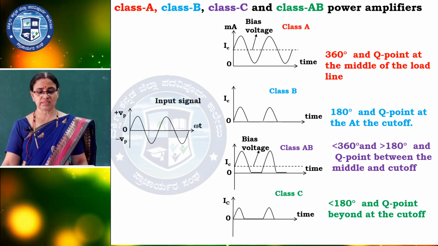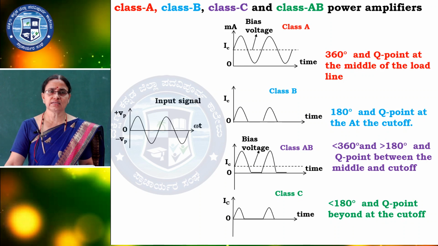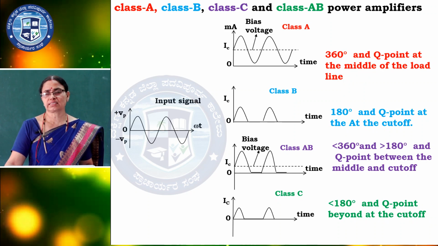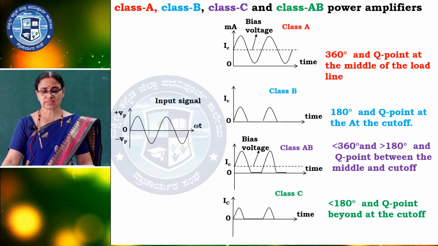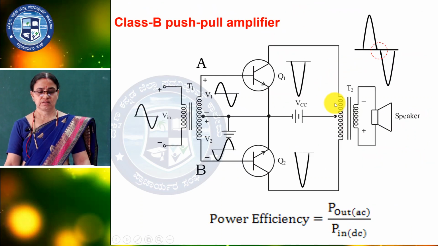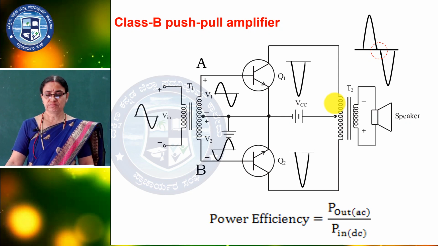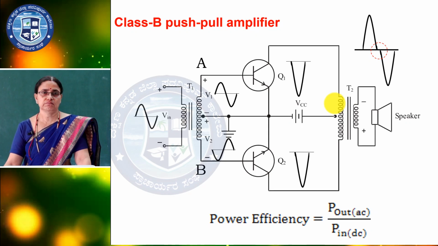So these are the definitions. In class A the collector current flows for the full cycle, in class B only half of that, in class C less than that, and class AB is more than class B and less than class A. This is the simple graph given for understanding. Class B amplifier, that is nothing but the push pull amplifier, is very important for the final examination.